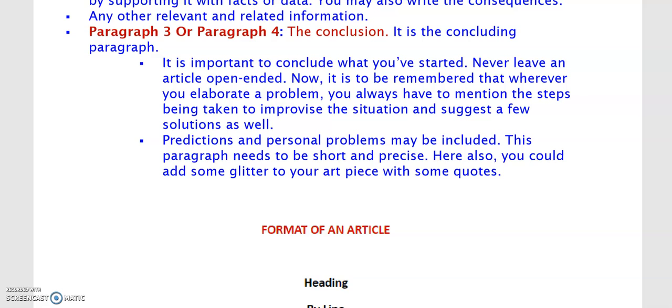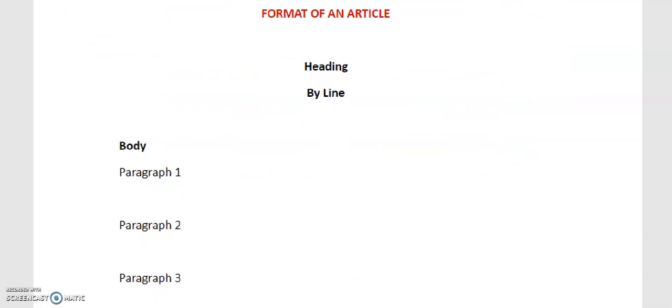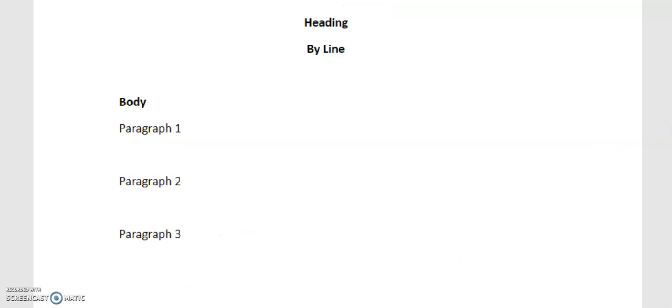Now let's see how it would look on a page, the format of an article. You write the heading here at the center. Under that you write the byline. And then the body starts from the left side, paragraph 1, 2 and 3. Now observe that they are all in the same margin. Do not give an indent to the paragraph to move it forward, to the right or to the left. Okay? So make sure they are all in the same margin.